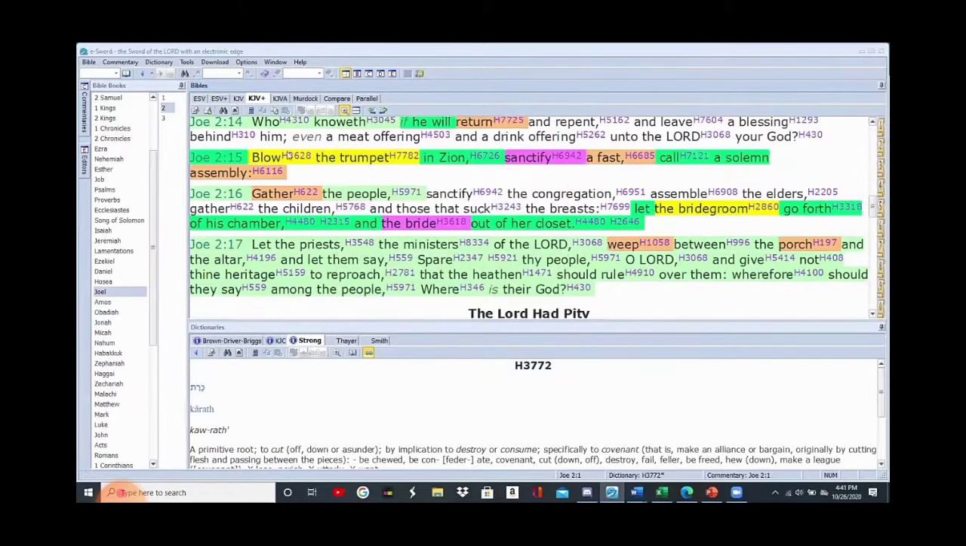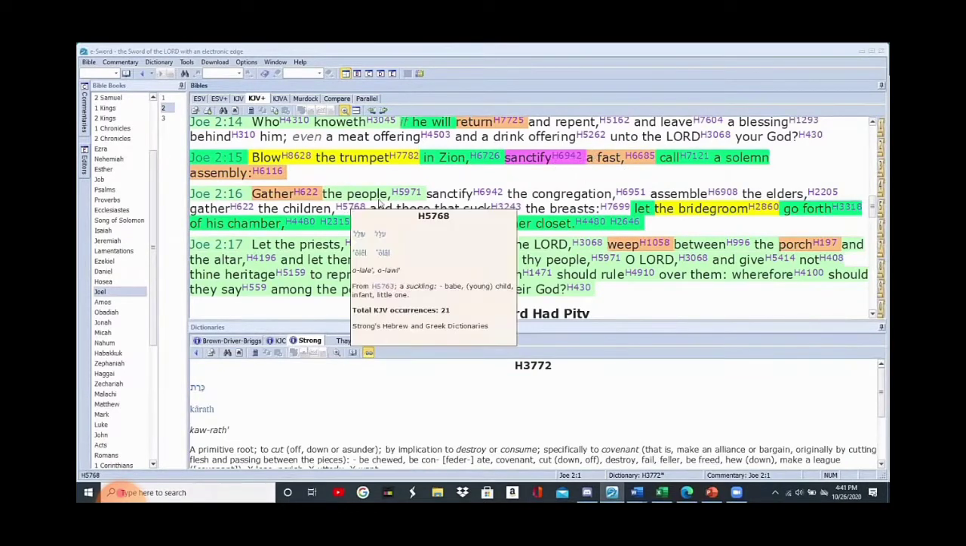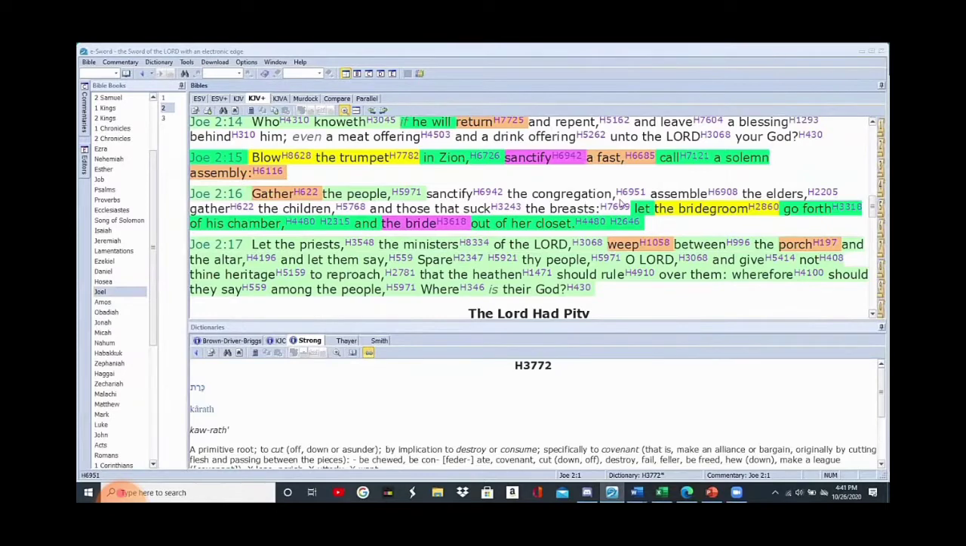This is trumpets. This is the Rosh Hashanah. Sanctify a fast. This is atonement. Gather the people. Sanctify a congregation. Assemble the elders. It's an assembly. So we have trumpets. The day of trumpets is the New Year's. We know that. And calling a fast, this is the Day of Atonement, and calling an assembly. This we know is tabernacles.